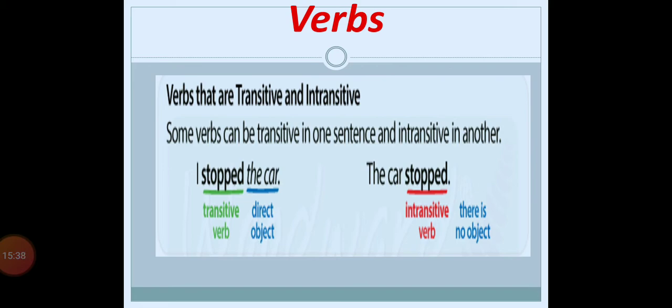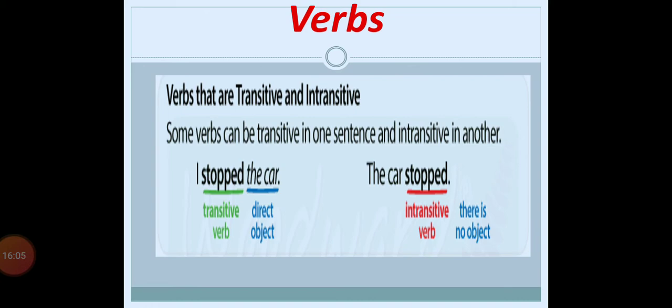In the second sentence, the car stopped, right? Now the car has become the noun, the subject of our sentence. The car stopped, right? The sentence has a meaning, it's a meaningful sentence, and stopped shows us the action of the stopping car. Whereas in the previous sentence it was given, I stopped the car.